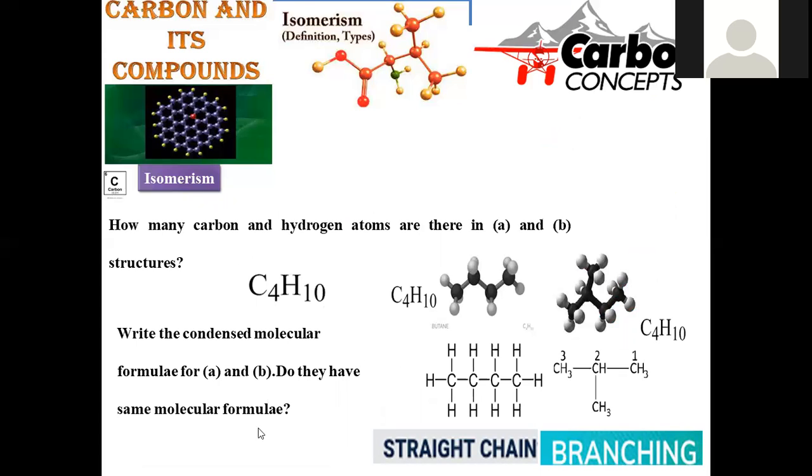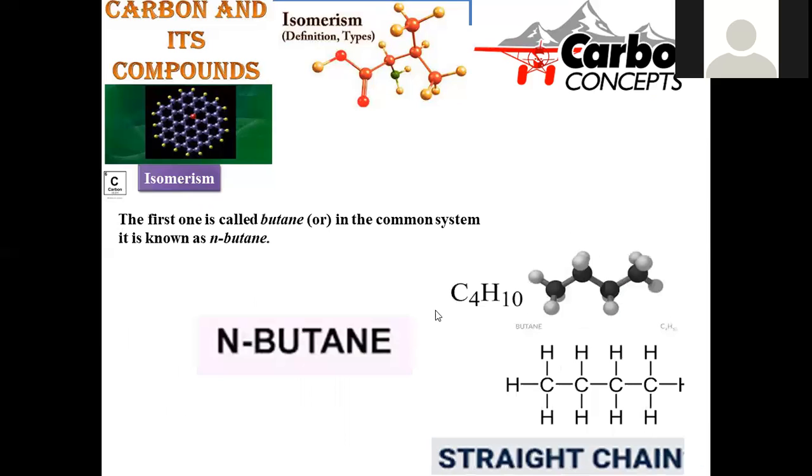Now let us see how many carbon and hydrogen atoms are there in A and B. If you count the number of carbons, 4 in both cases. Number of hydrogens: 1, 2, 3, 4, 5, 6, 7, 8, 9, 10. Here also 3 plus 3 plus 3, 9 plus 1, 10. In both cases, the numbers of carbons and hydrogens remain C4H10 only. Write the condensed molecular formula for this, C4H10, and for this also C4H10. So though the compounds are not represented in a similar manner, they are constituted by the same number of carbons and hydrogens in both cases.